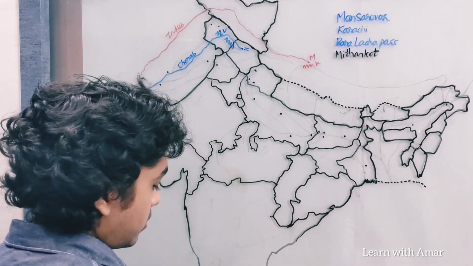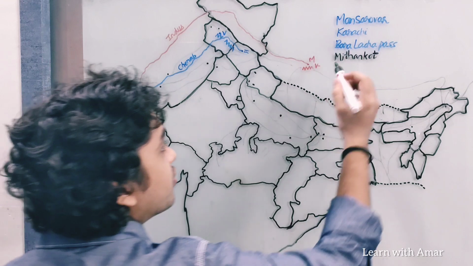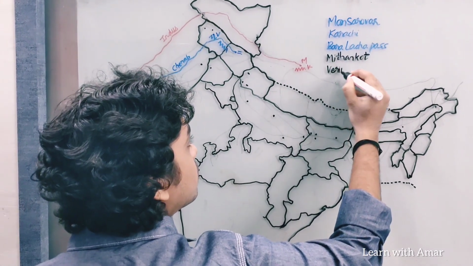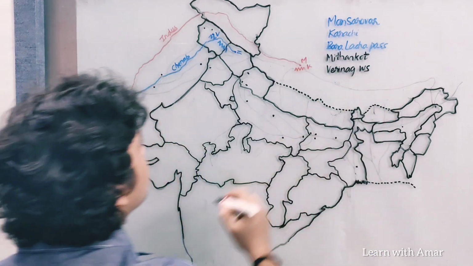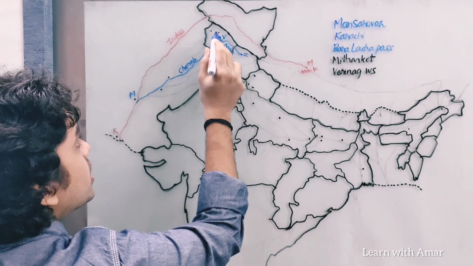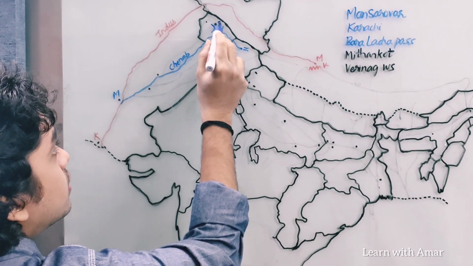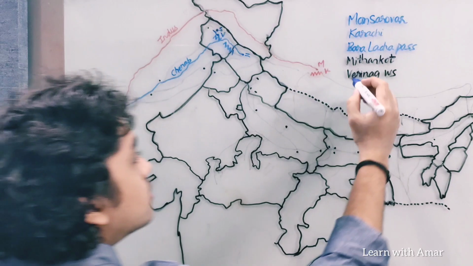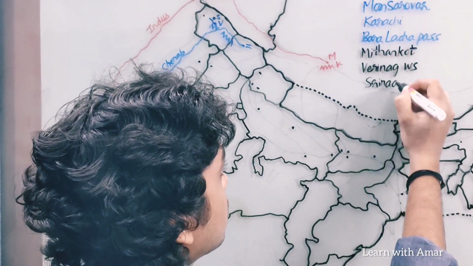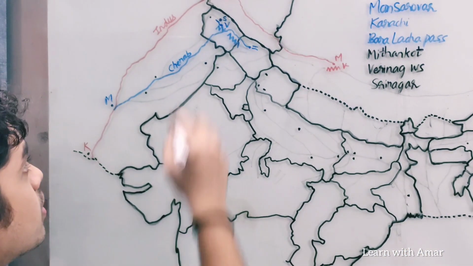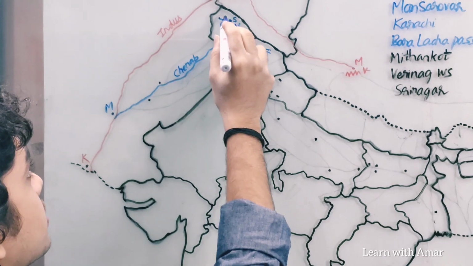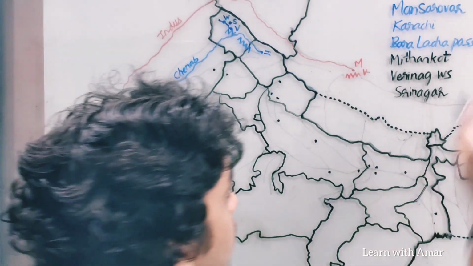So this is Verinag water spring. Srinagar is located at the banks of Zeelam. This is Srinagar. Then we also have a lake, Zeelam passes through the lake. This is Vular Lake.